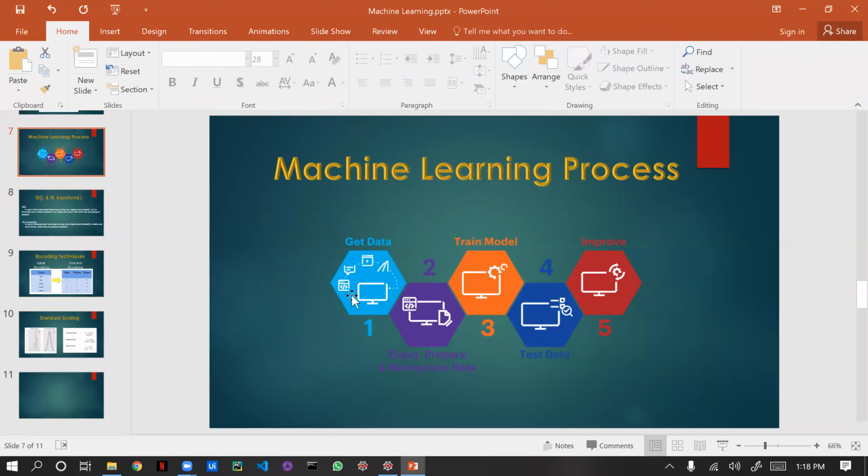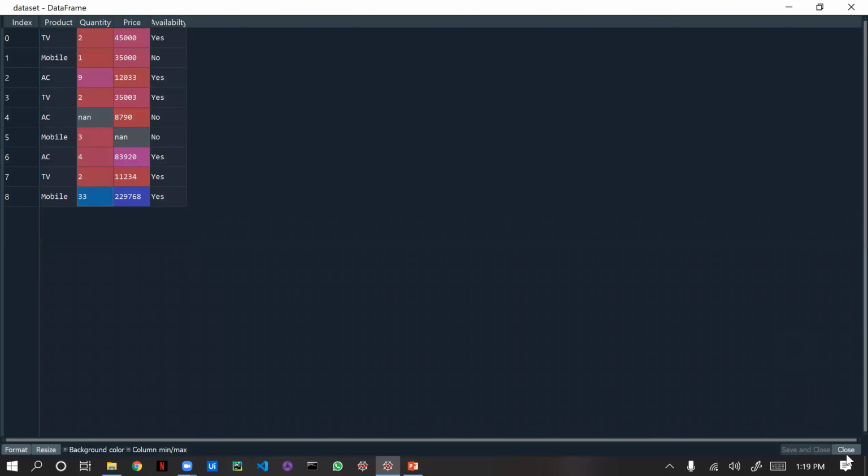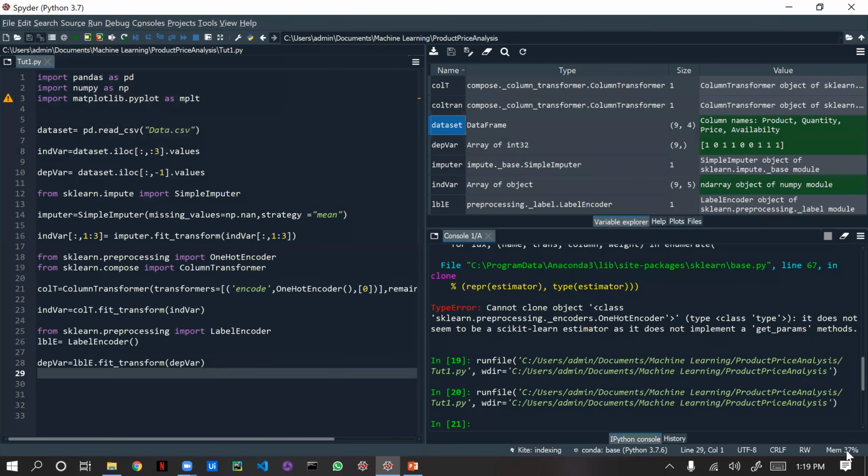So now we got the data by using pandas. We manipulate the data by using sklearn and numpy libraries. We are going to train the model by using the same sklearn libraries. After training, we will test and we will improve the model. Okay, so what we are going to do here, we'll see.